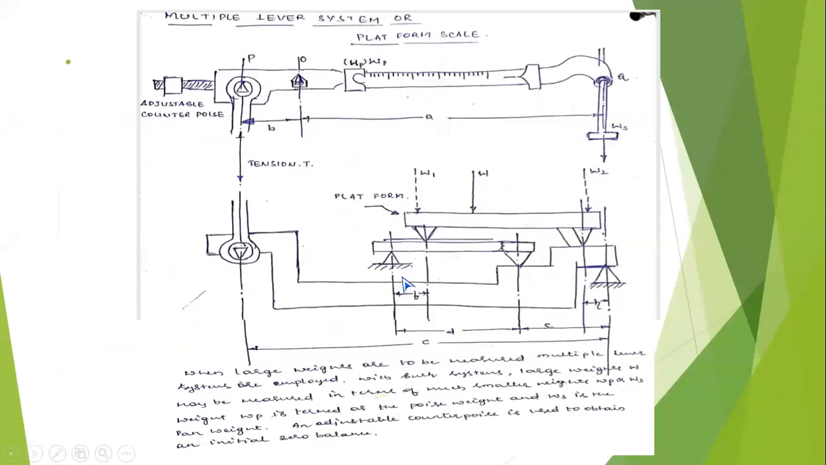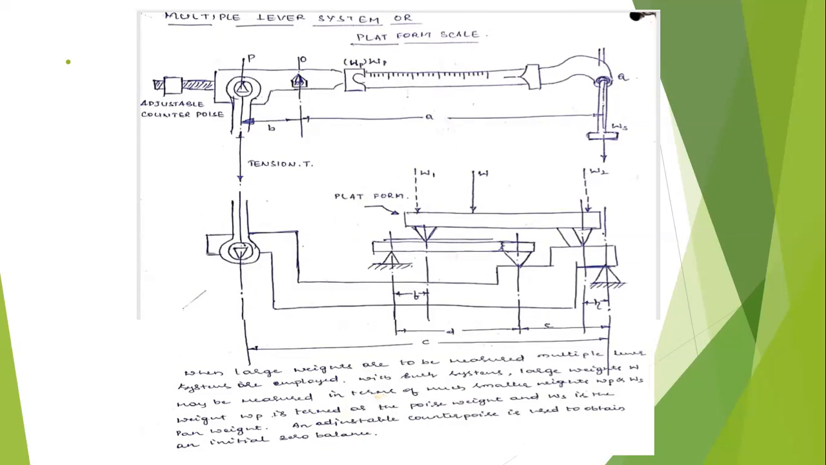Next, come to the point. In the wholesale vegetable market or the wholesale mandi, you might have seen the platform scale. So this is the platform scale. It is also called a multiple lever system or platform scale. The function of the platform scale is to weigh large weights that may range from 5 kgs or 10 kgs to 5 tons. Imagine a weight ranging from 5 kgs to 5 tons or more than 5 tons being measured by the platform scale. So here you have a multiple lever system.